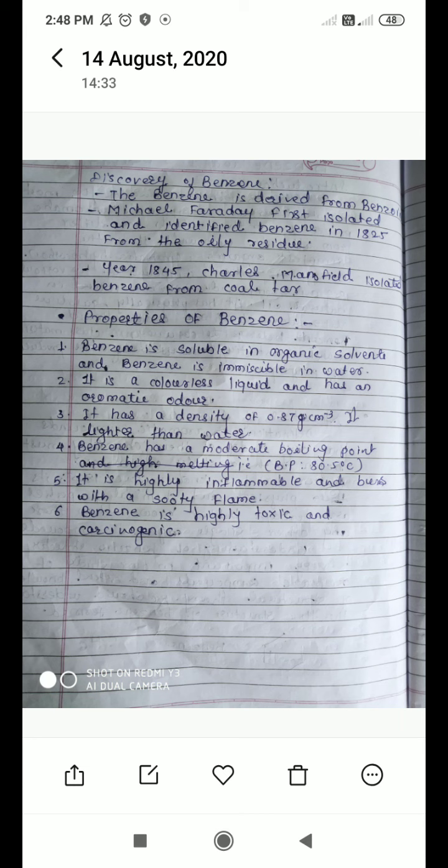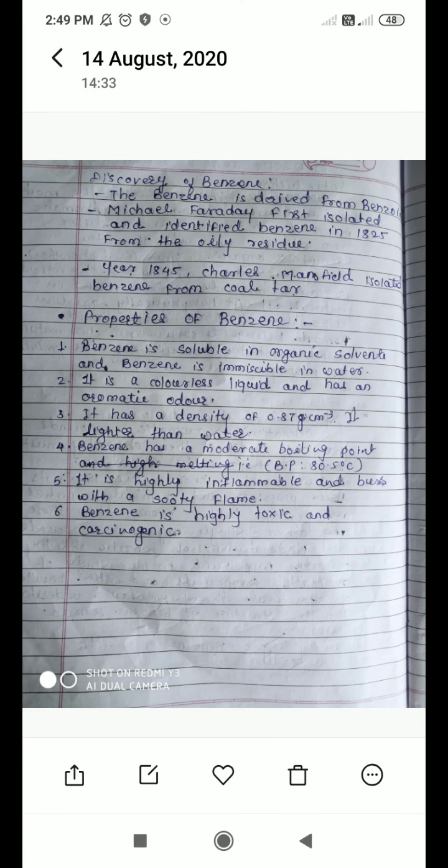Firstly, benzene was derived from gum benzoin, one of the gums. It falls under pharmacognostic study. Then Michael Faraday first isolated and identified benzene in 1825 from oil residue.